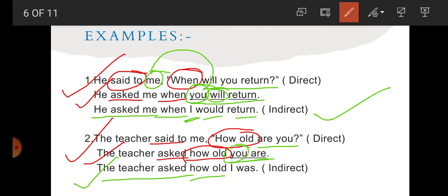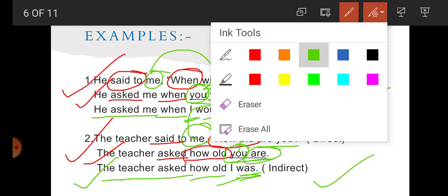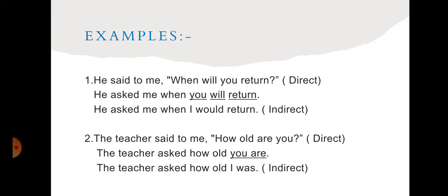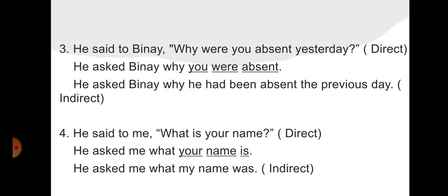Now you is what? Second person. Second person changes according to the object. What is the object here? Me. So for me, what will be the subject here? I. So write I here. Now what is are? Are is present tense. So are changes into was, change of tense. So write was here. So the teacher asked how old I was. So students, we have got two examples here. With the help of examples it is clear how we change direct speech into indirect speech, WH questions. Now next examples.